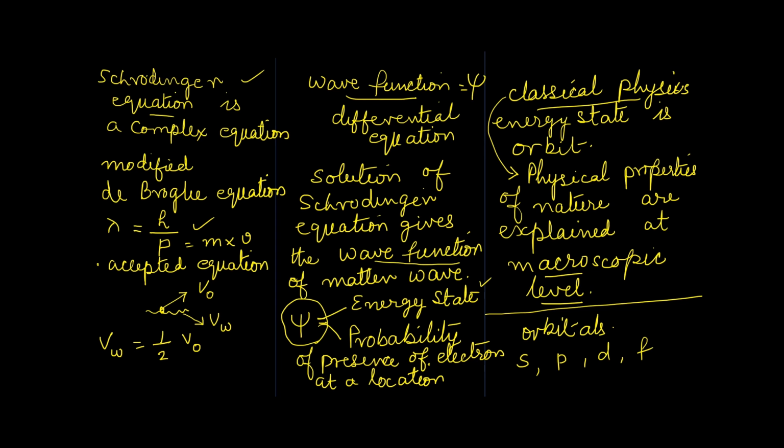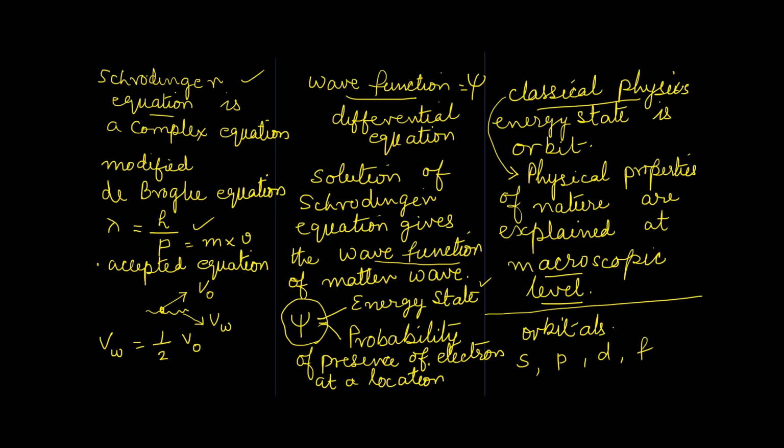From this discussion, you would have understood why wave function is called a complex function. It is not difficult, but it is a complex function. There is no need for us to understand the calculations or understand the formula in detail. All we need to do is only to understand the mathematical representation.